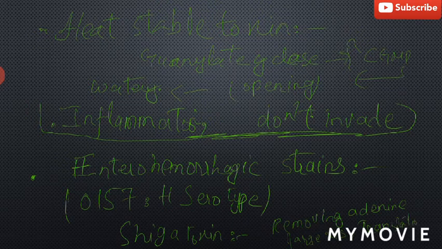Translation process is stopped. When translation process is stopped, then Shiga toxin leads to bloody diarrhea. So this is the mechanism. It acts by removing an adenine from the large 28S ribosomal RNA, and therefore stops the protein synthesis, and in this way it damages the intestinal tract and leads to bloody diarrhea.